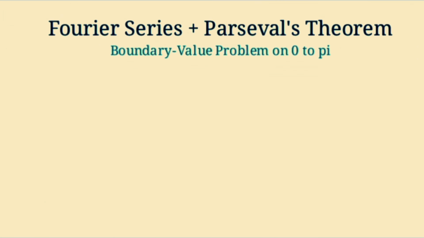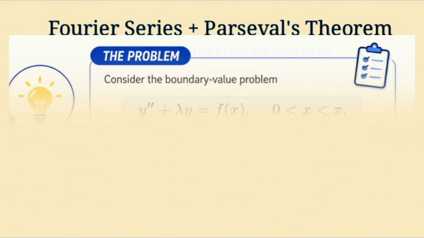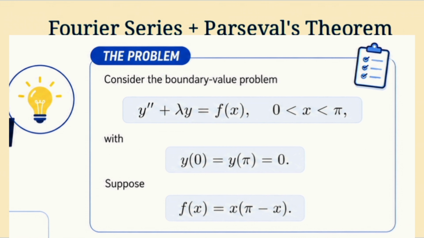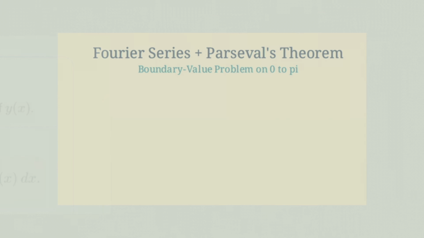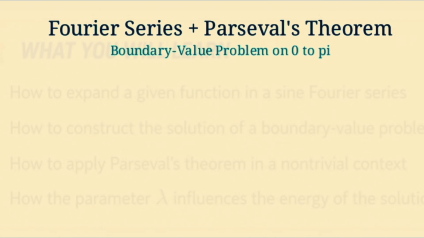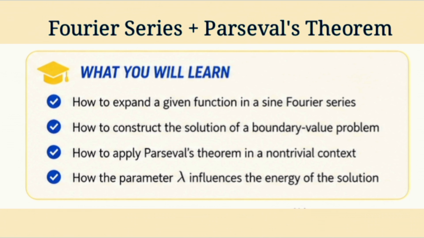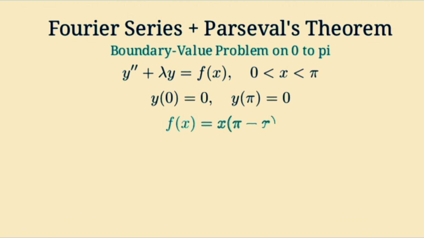We solve a boundary value problem using Fourier series, and then apply Parseval's theorem to compute the integral of y squared from 0 to pi without explicitly writing y of x. We will go slowly and step by step. Here is the boundary value problem.